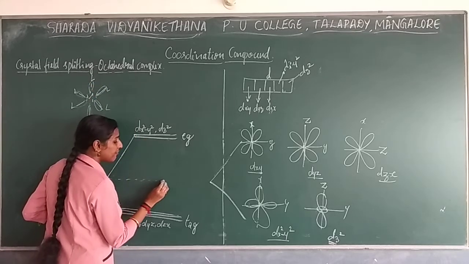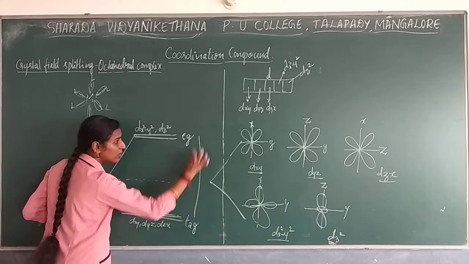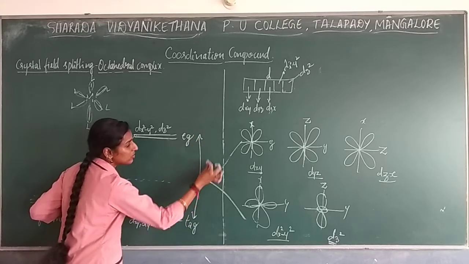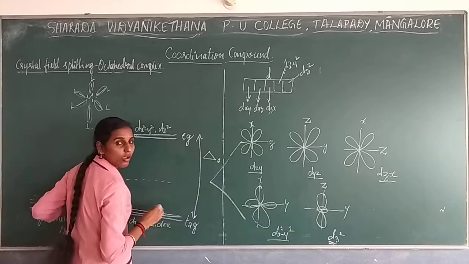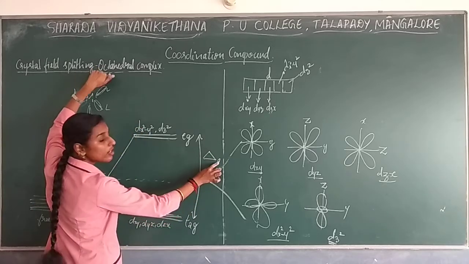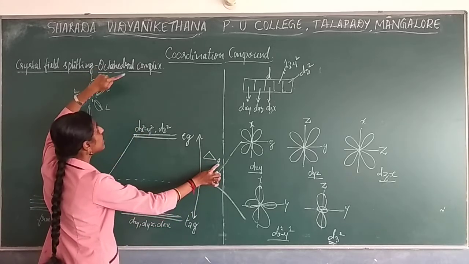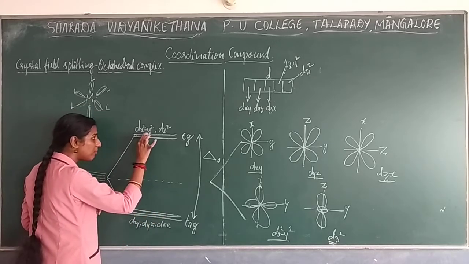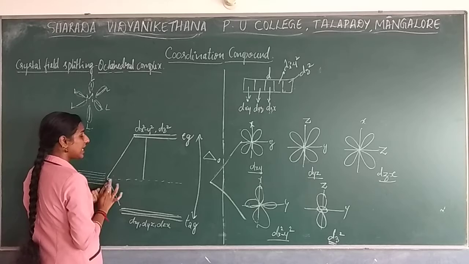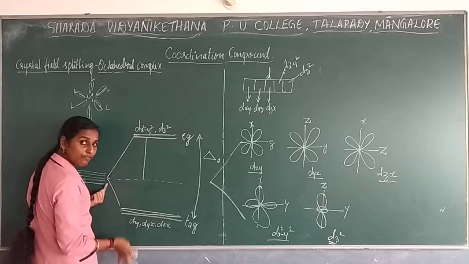So this is the crystal field splitting. Now the energy difference that takes place over here, I denote as delta O. Okay, O represents octahedral complex, so delta O represents the octahedral complex. Here the energy difference will increase, and here the energy difference will decrease.